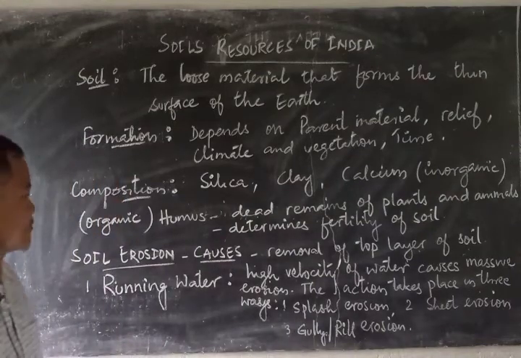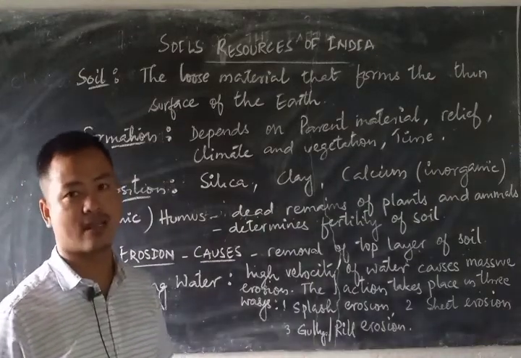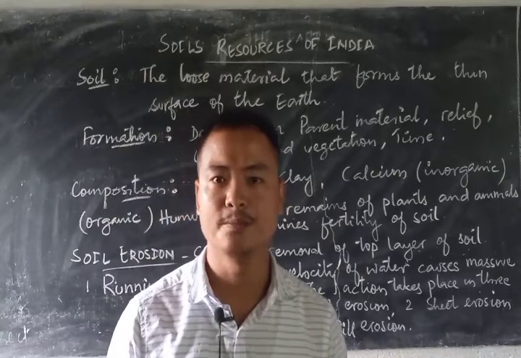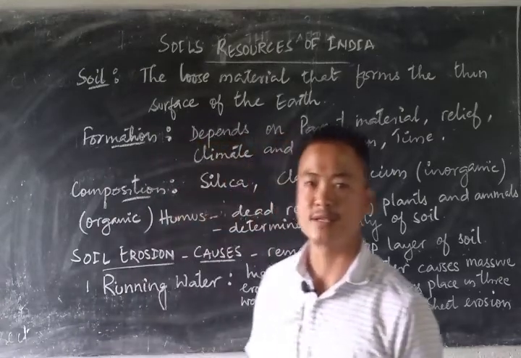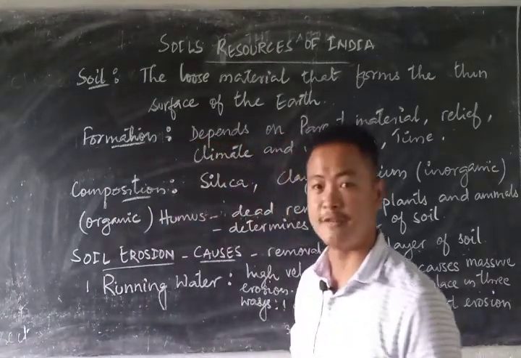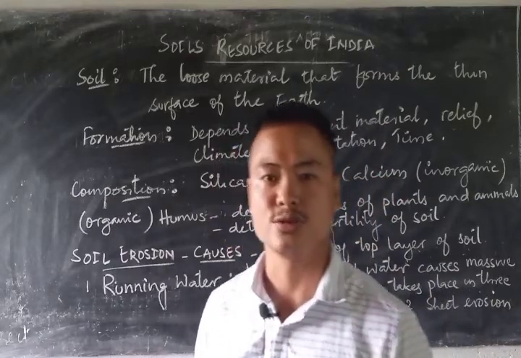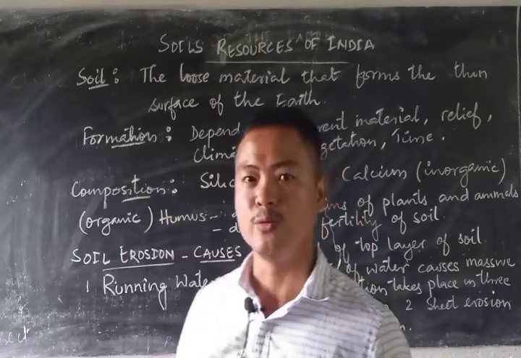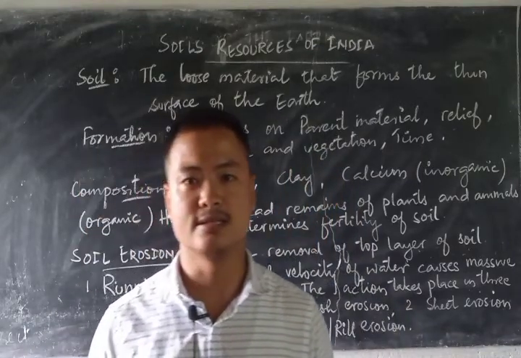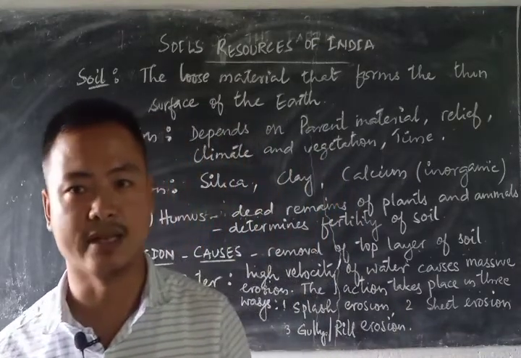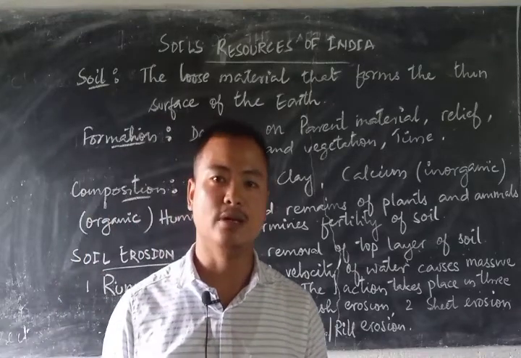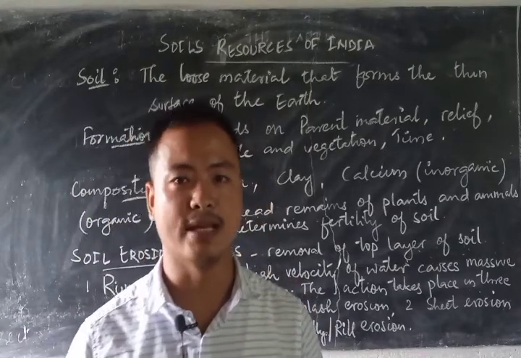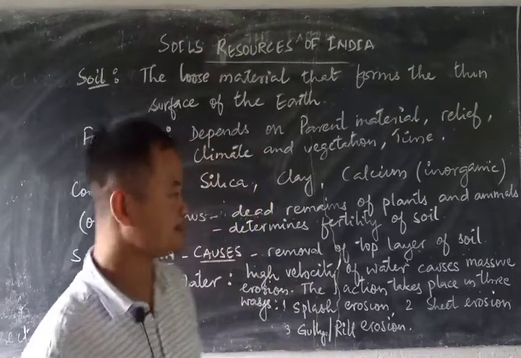Now let us discuss soil erosion and its causes, along with the conservation methods that we need to follow. The first agent that causes soil erosion in massive cases is running water. We all know water is so important to us as an element that supports life, but equally it results in many problems when uncontrolled.